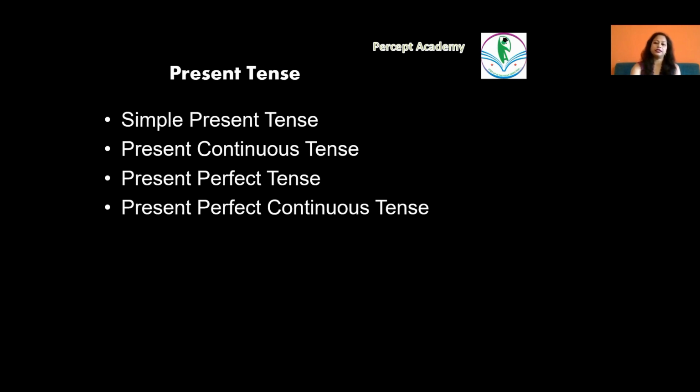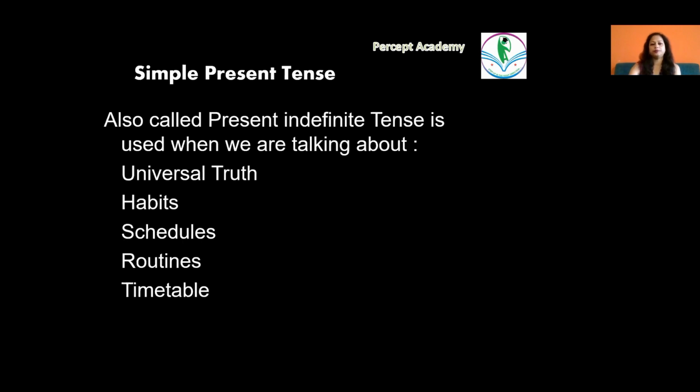Talking about the four tenses and their appropriate usage, I'm going to cover two of these tenses, simple present tense and present continuous tense, in this session today. Simple present tense is also called the present indefinite tense. It is used when we are talking about a universal truth. For example, the stars shine at night. Second, habits. I go for a walk every morning.